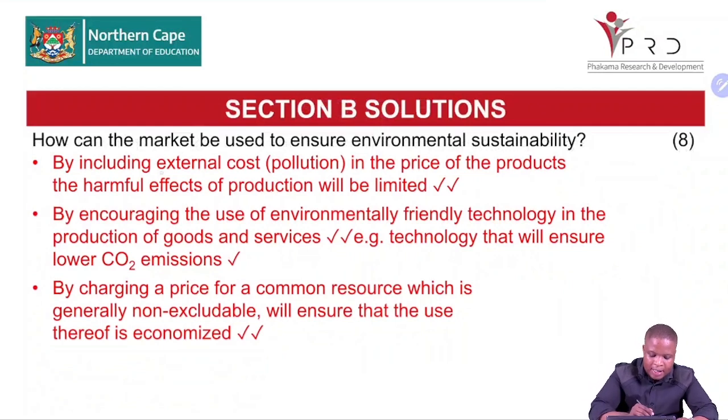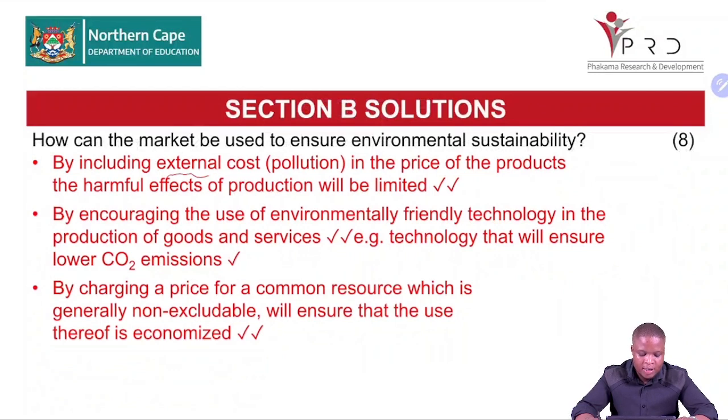So if the external costs are included in our private cost, then we limit the production that is polluting the environment. By encouraging the use of environmental friendly technology in the production of goods and services. So encouraging people to use more environmental friendly technology that is not harmful to the environment. By charging a price for a common resource which generally are non-excludable. So by charging prices for our common resources that we see that it belongs to everyone, we don't have to pay for it, so they can start putting prices on common resources which are generally non-excludable.